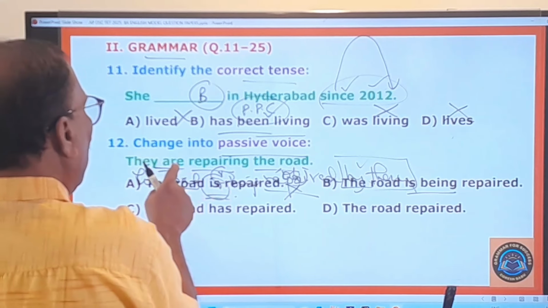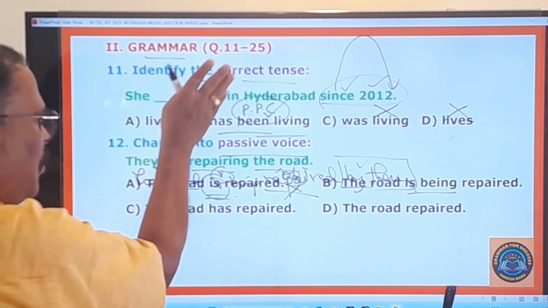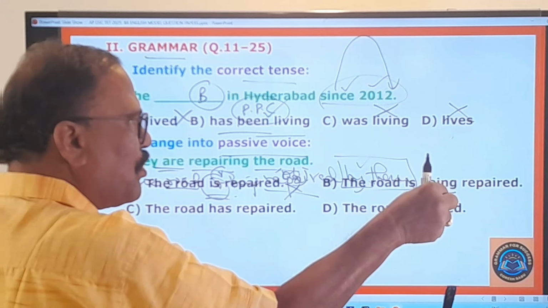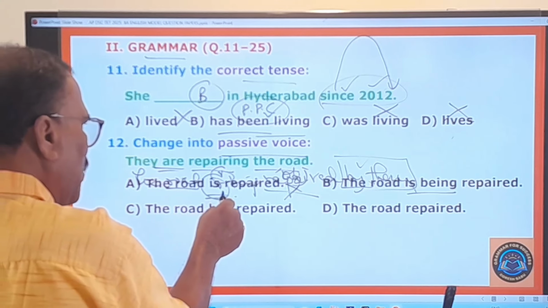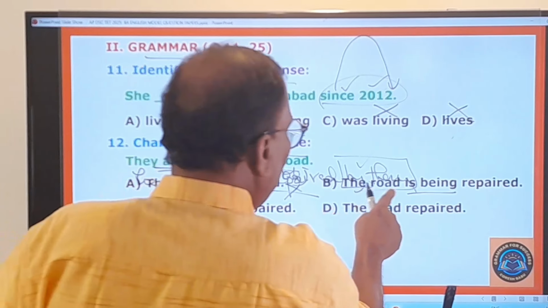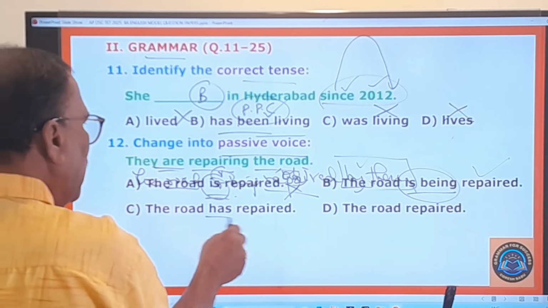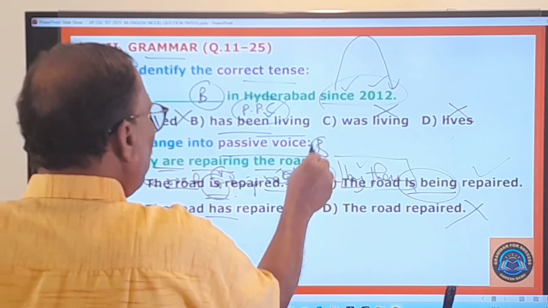It is because this is in the present continuous. When you change the present continuous into passive voice, if the object is singular, "is being" is used. If the object is plural, "are being" is used. But here only "is" is used. Therefore, this is wrong. And here, the road is being repaired. This is the right one. "Is being" is used. And the road has repaired? No. The road repaired? No. So therefore, B is only your answer.